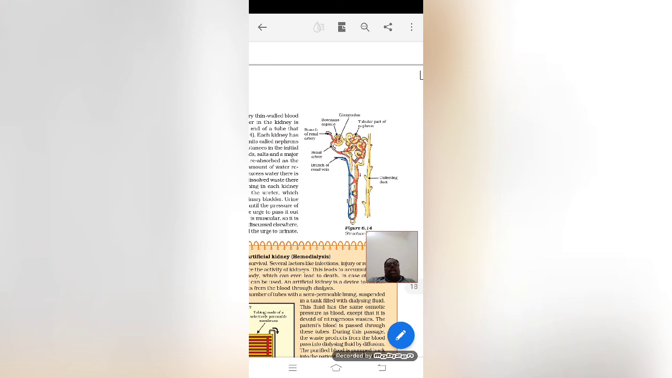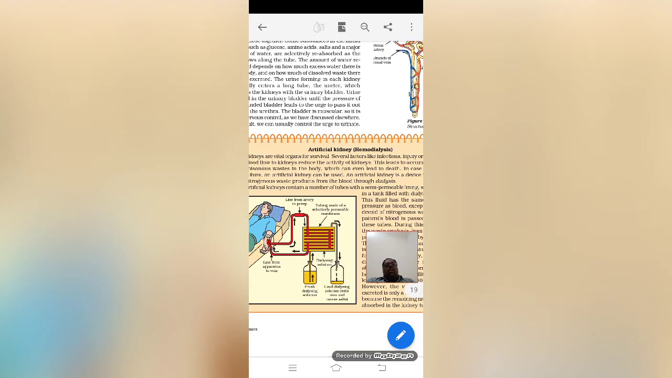If you have any doubt related to this topic, please ask. Below that, there is one column given which is known as hemodialysis. Hemo means blood, dialysis means filtering it out. So whatever the kidney has to do, that function we are doing with the help of a machine. Hemodialysis, or artificial kidney, is very important to a person who has a kidney problem. You might have heard about that.